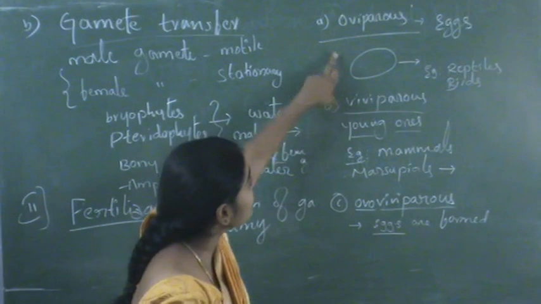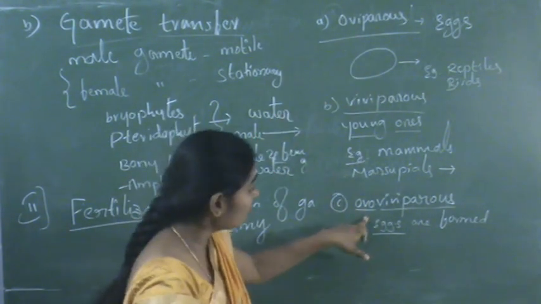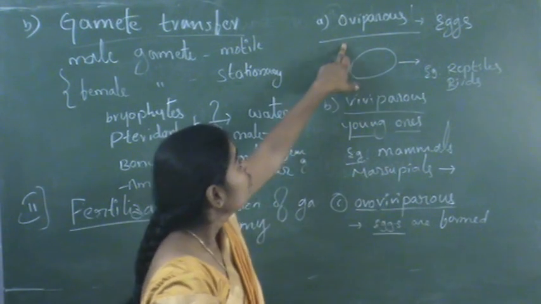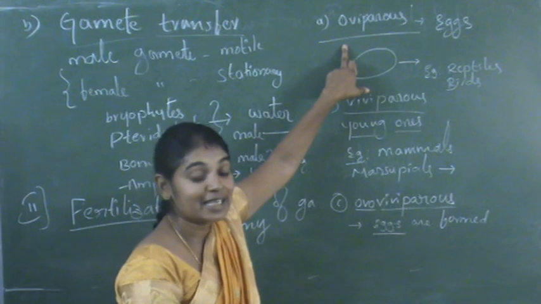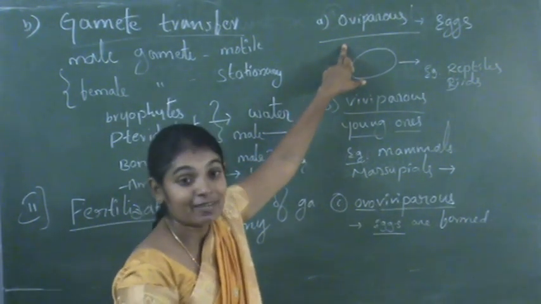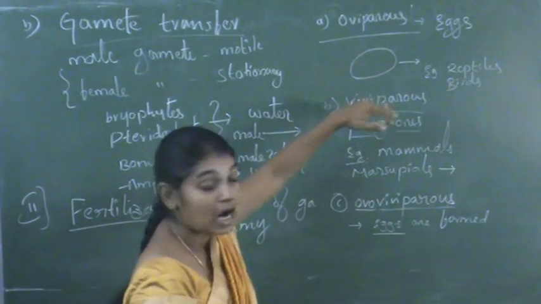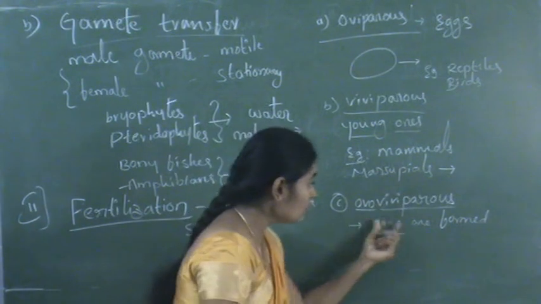So that is the difference between oviparous and ovoviviparous. In oviparous, eggs are formed inside the body and immediately released with an undeveloped embryo, and outside the body the remaining development takes place.